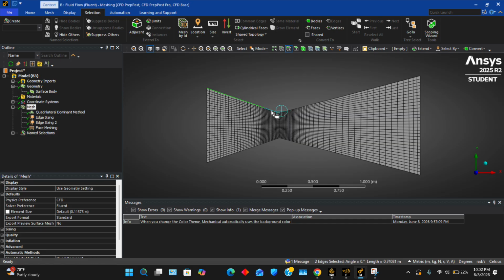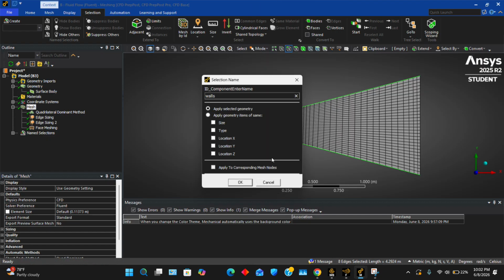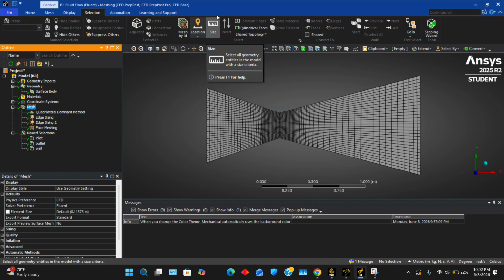And then you're going to CTRL click again, and these are going to be our walls. So now you have name selections for all three. Now we are ready to move on to the setup.